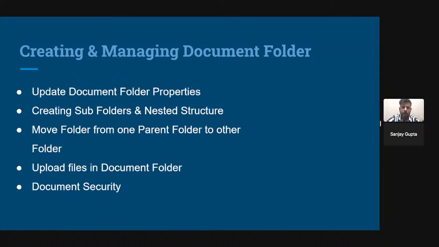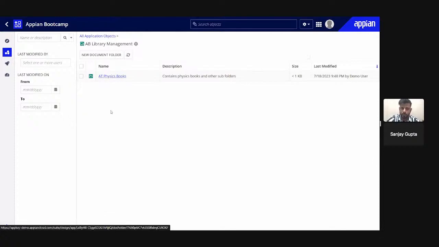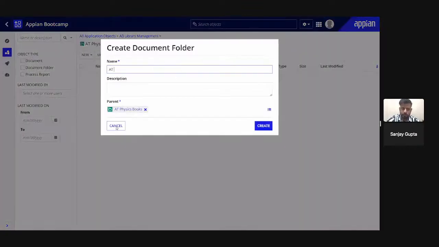Now, we already updated the document folder properties, right? Inside the folder, I can create subfolders as well. Suppose in this folder I want to create subfolders. How can I do it? I have to go to New and I can create a document folder.